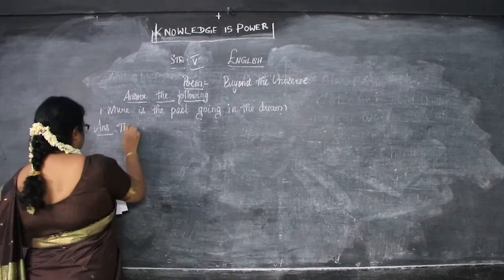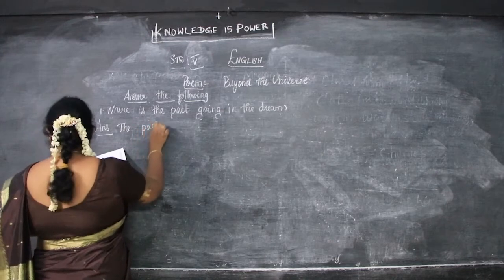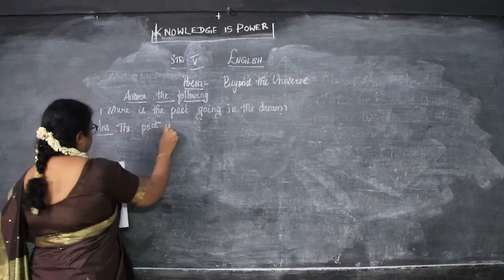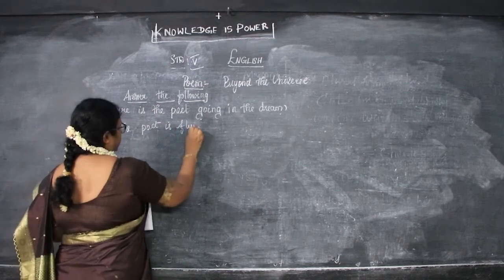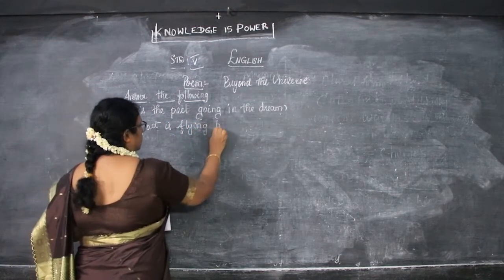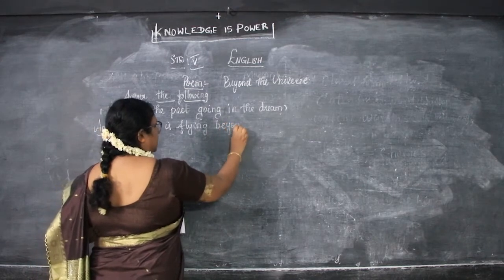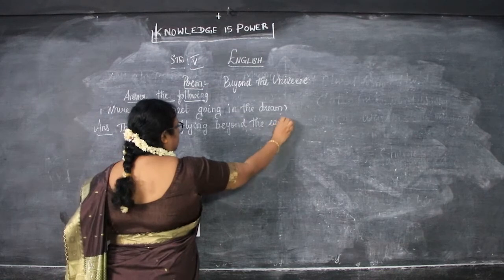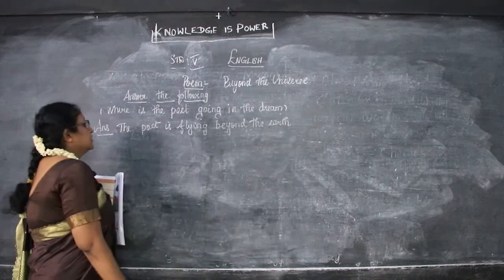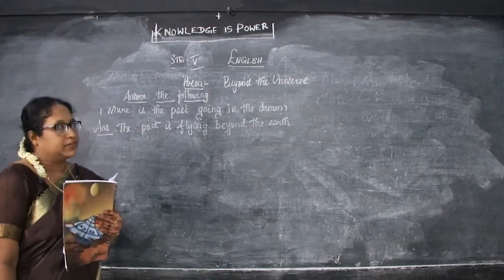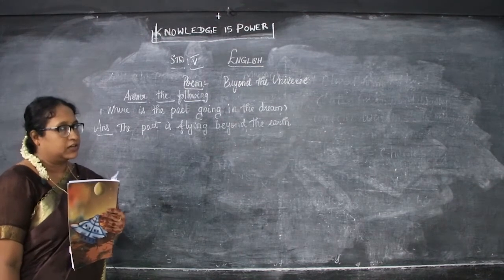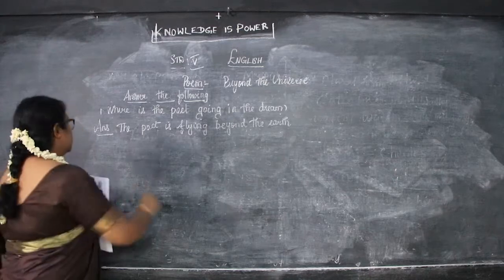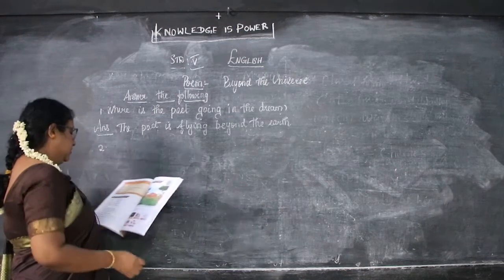The poet is flying beyond the earth, that is outside the earth. So, what is the question, children? Where is the poet going in the dream? Dream means what I said, kanavu. So, kanavula avanga enga poranga? The poet is flying beyond the earth, that is outside the earth.